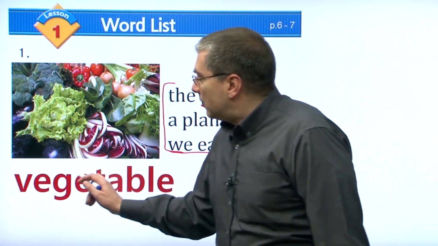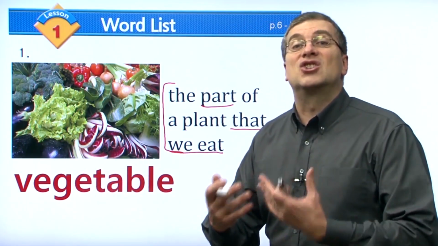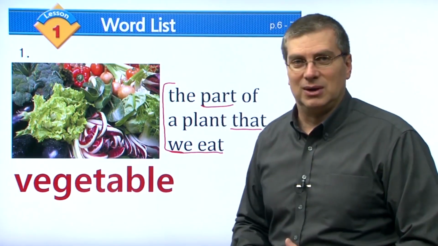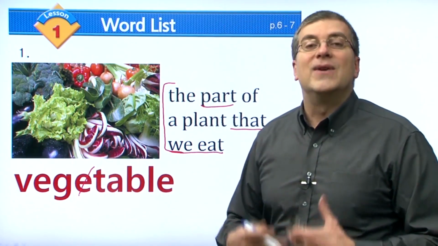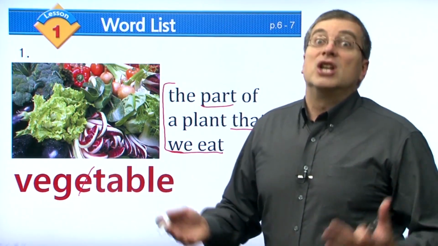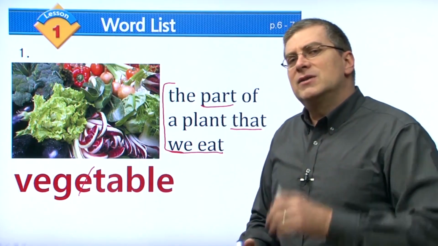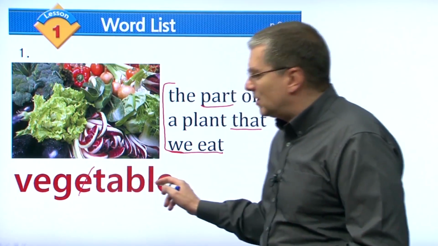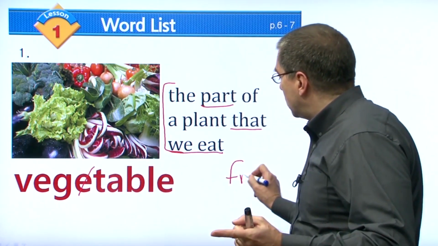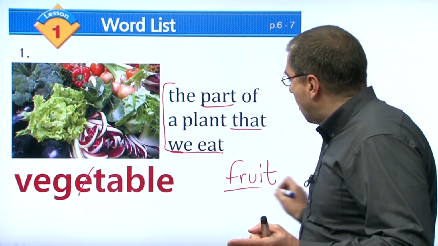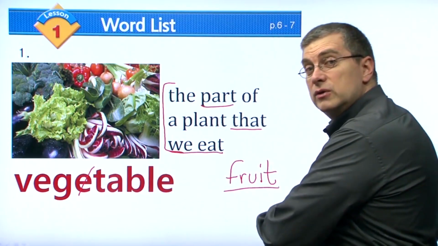Vegetable. If you look at the word, it looks like vegetable, but no, we say vegetable. Everybody, vegetable. So it sounds like you don't say E. Vegetable. Vegetable is very common. But there's an interesting point. When I see vegetable, I think fruit. So there's a question. What is the difference between vegetable and fruit?